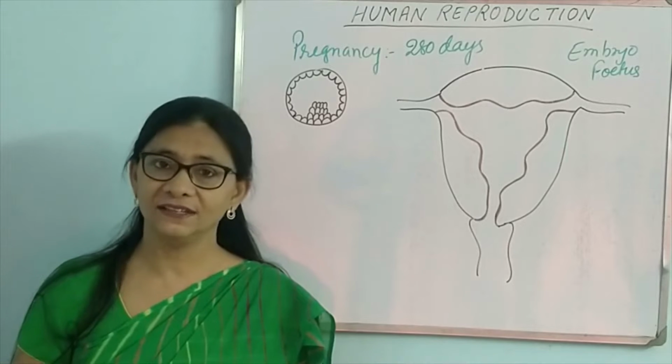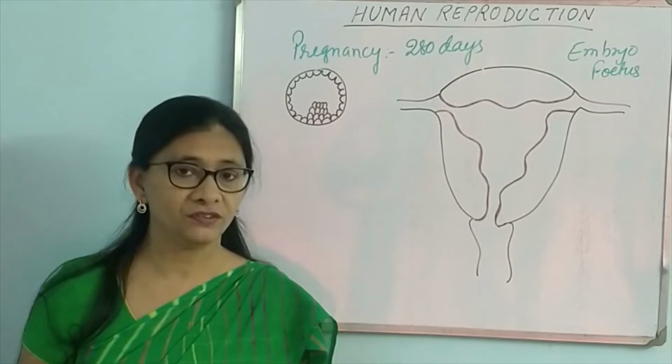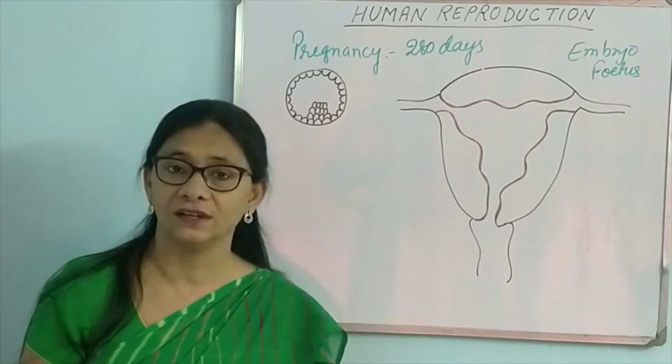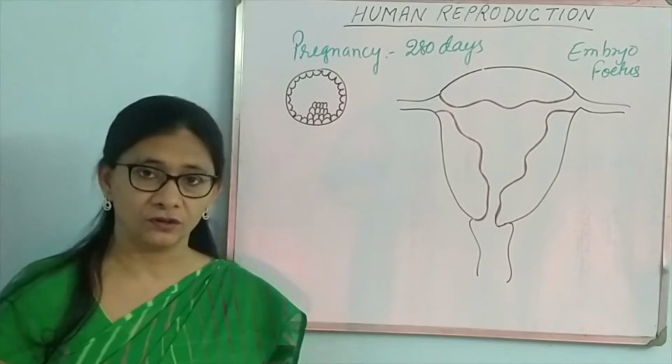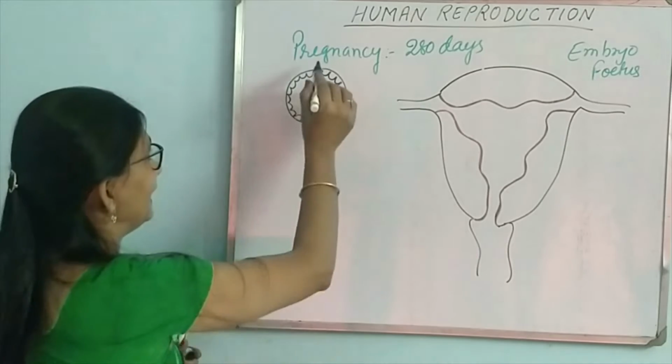We are currently discussing chapter 3 of class 12 biology syllabus, and today we shall conclude this chapter by discussing some of the terminologies and some of the features that are associated with human reproduction. So let's start. The first term that we shall be talking about today is pregnancy.